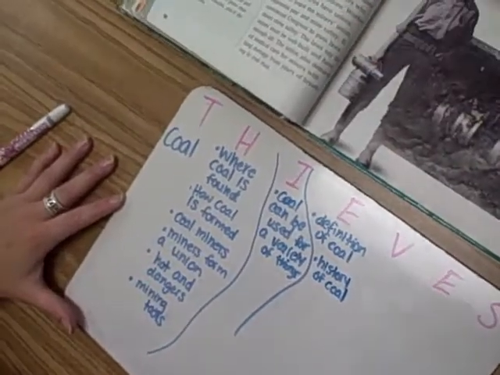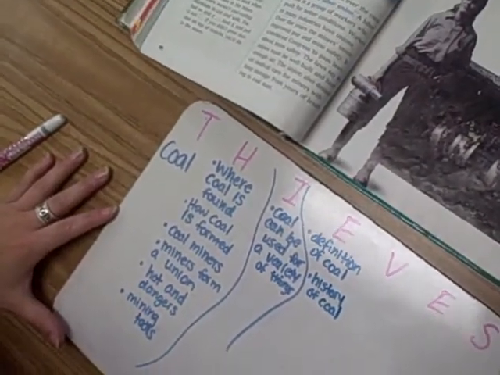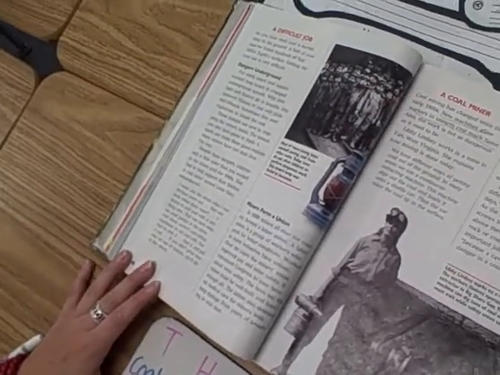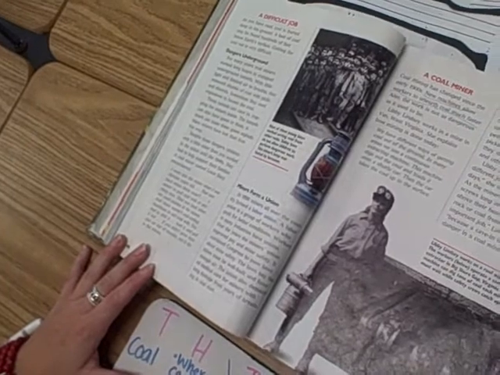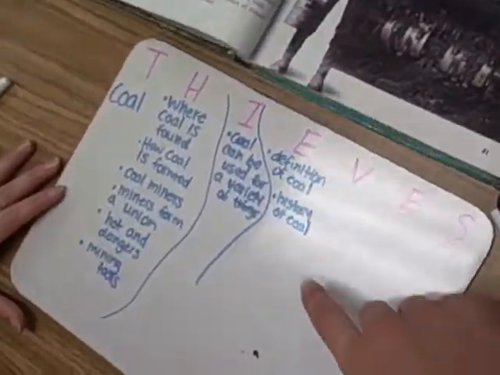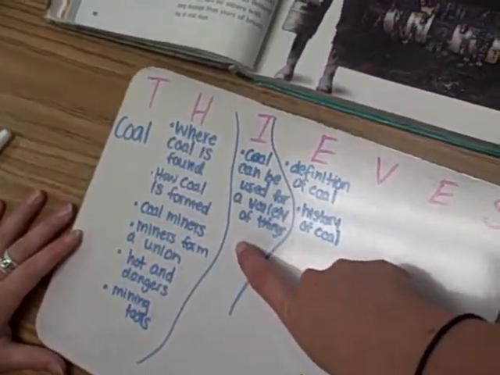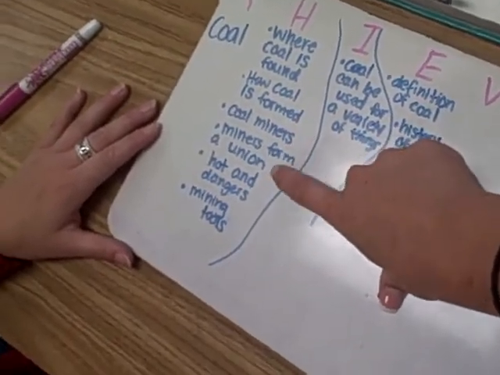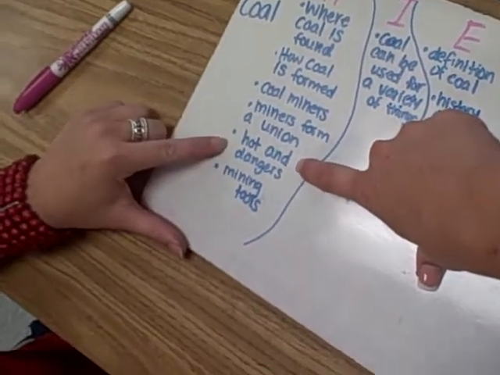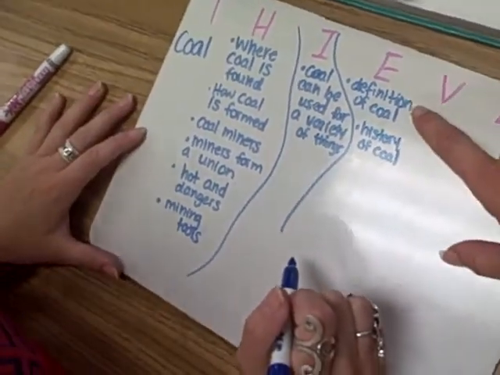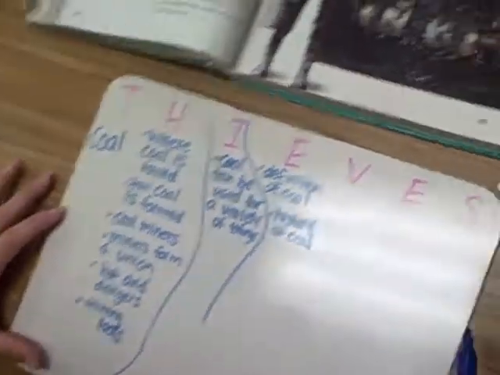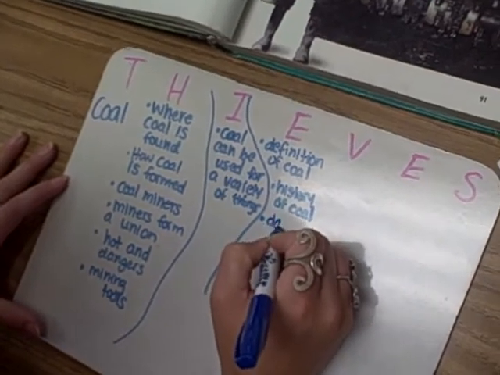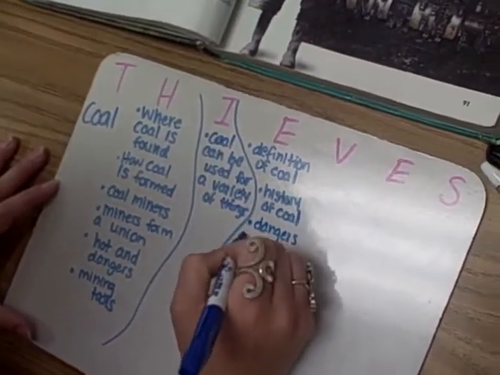All right, let's move on to the next section. Go ahead and read the first sentence here underneath dangers underground. For many years, coal miners worked long hours in cramped underground tunnels. All right. So this kind of correlates with the bullet point that you wrote in the first section underneath headings, that it can be hot and dangerous. So maybe underneath the first sentence, you can write down dangers of coal mining. We know that we'll cover that in this section.